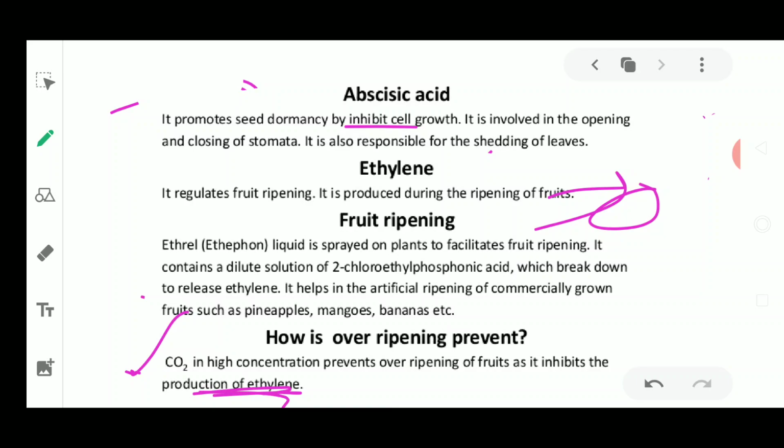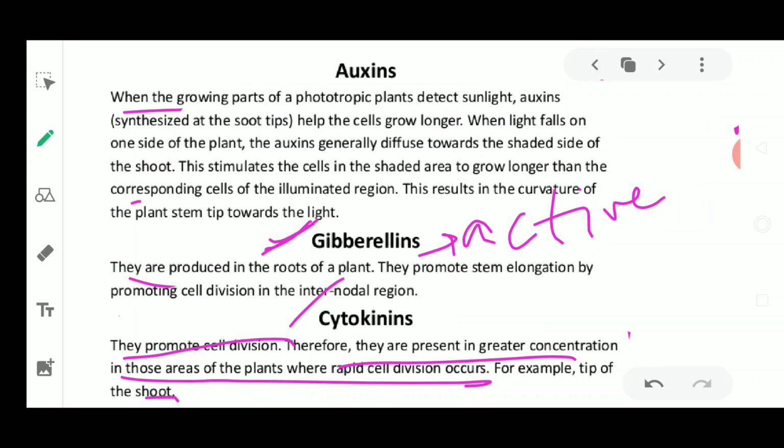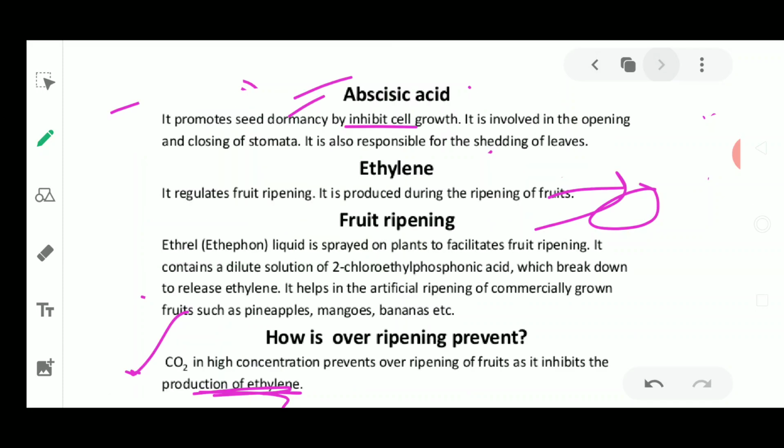These messages are transferred from one part of the plant to another with the help of hormones such as auxins, gibberellins, cytokinins, abscisic acid and ethylene. These are the plant hormones, also called phytohormones, which give you the response by the plant in the form of their growth and development.